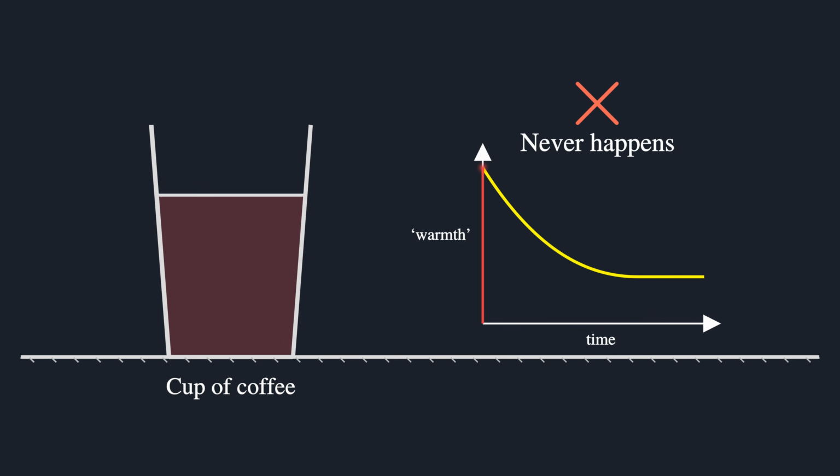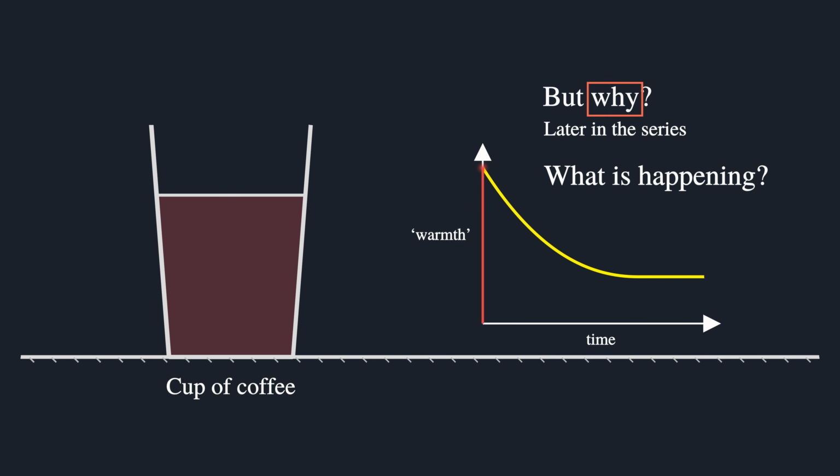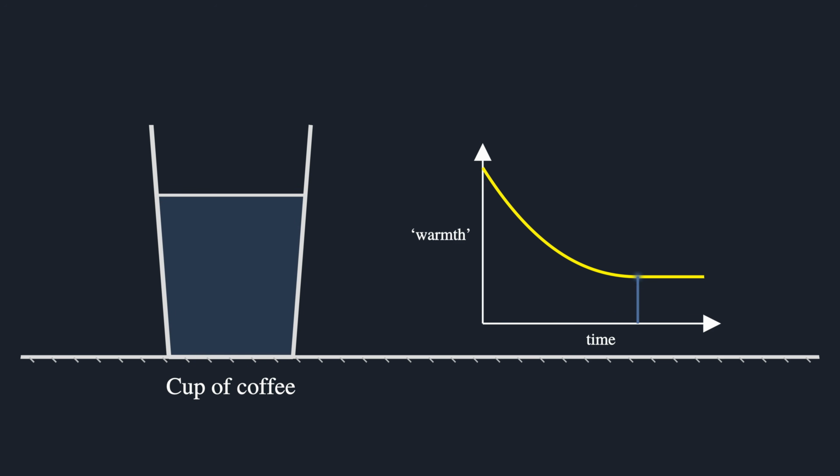Now this already raises some important questions, like, why isn't this process reversible, and why can't the coffee just stay warm? Over the course of this series, we are going to answer these questions, but before we can explain why this happens, we need to be much more precise about what is happening. Because right now, all we're really saying is that the coffee feels warm or cold. But what does that mean?